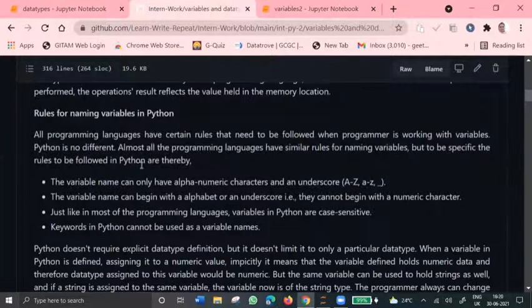A variable name can only have alphabets, numbers, and an underscore. It should not contain any special characters, a space, or a full stop in between. And the variable name can only start with an alphabet or an underscore. It should not start with a number, otherwise it throws a syntax error. And keywords cannot be used as variable names.